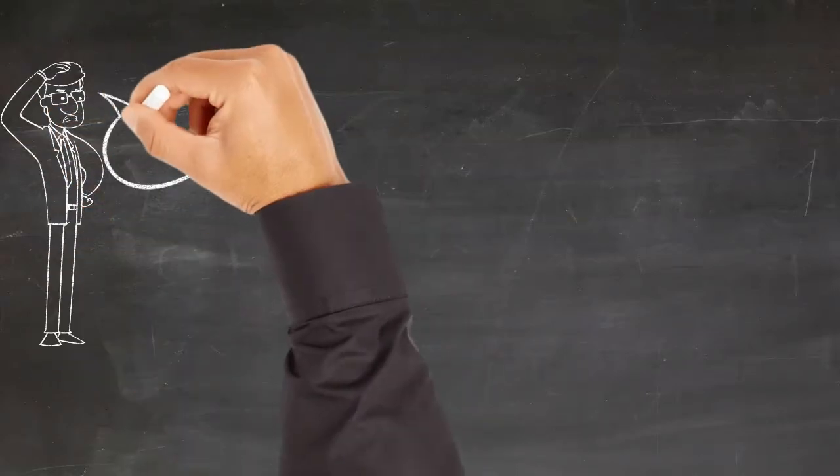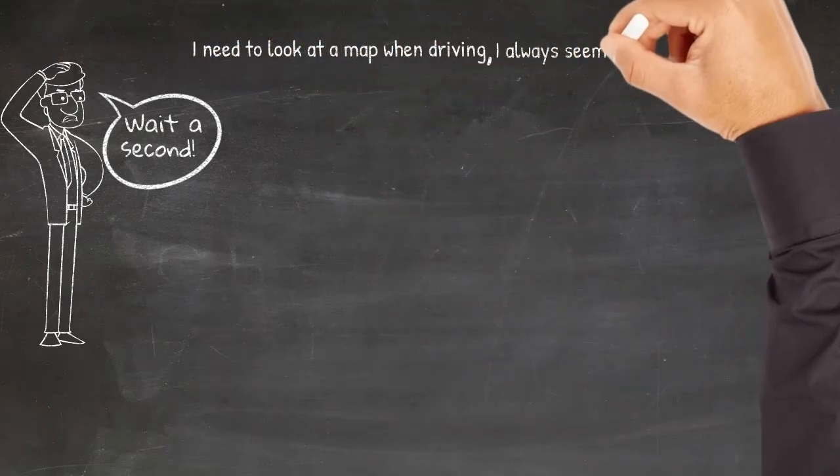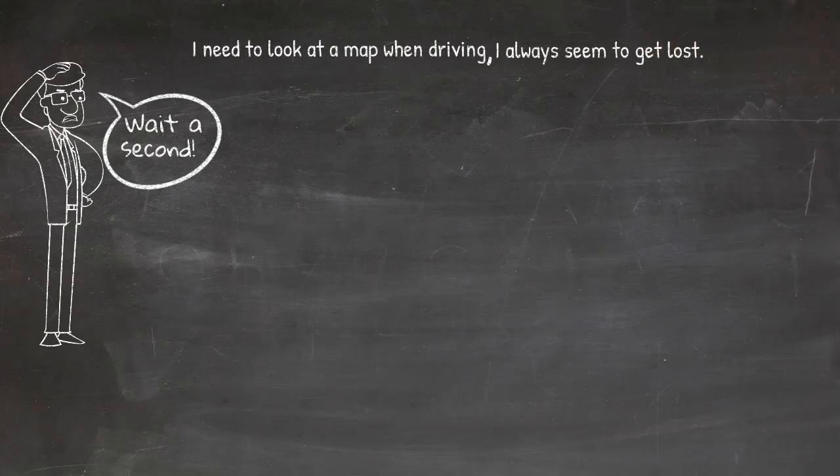But wait, you might think, can't we just put a comma between the two sentences? Can't we just say, I need to look at a map when driving, comma, I always seem to get lost? Well, no. A comma doesn't fix the sentence. It actually creates another type of run-on sentence. It's called a comma splice.